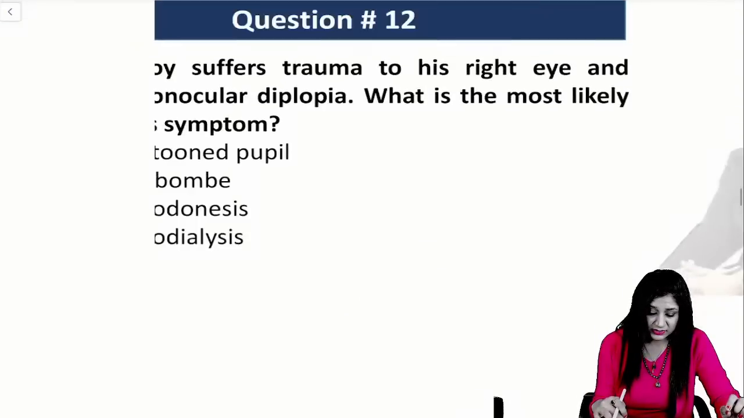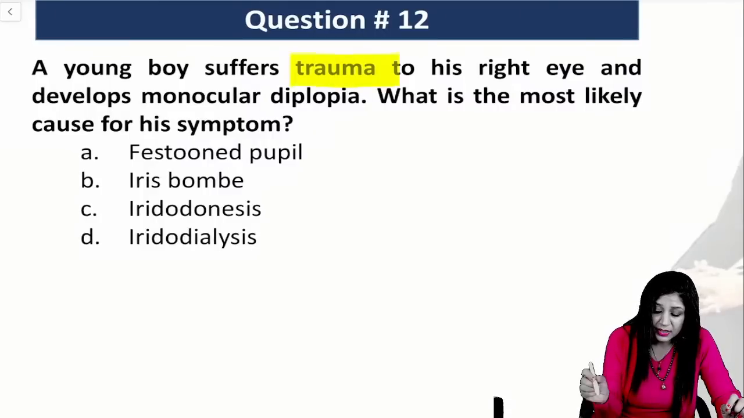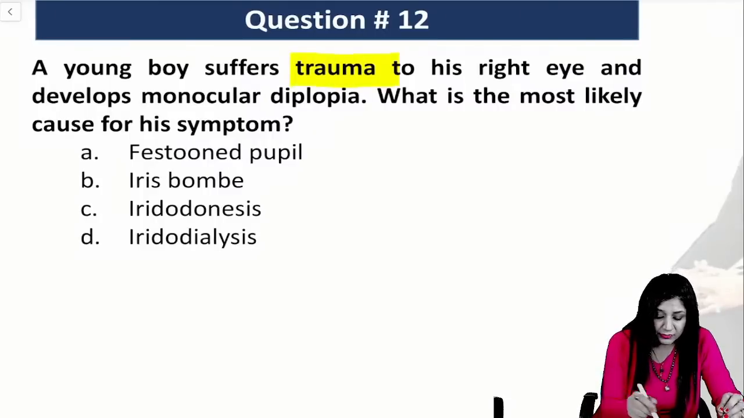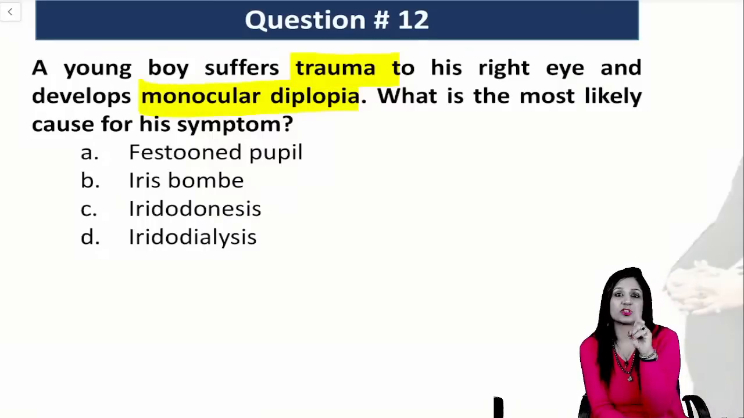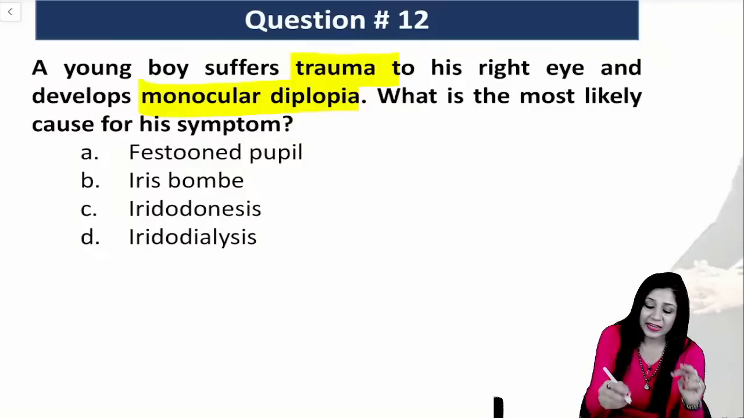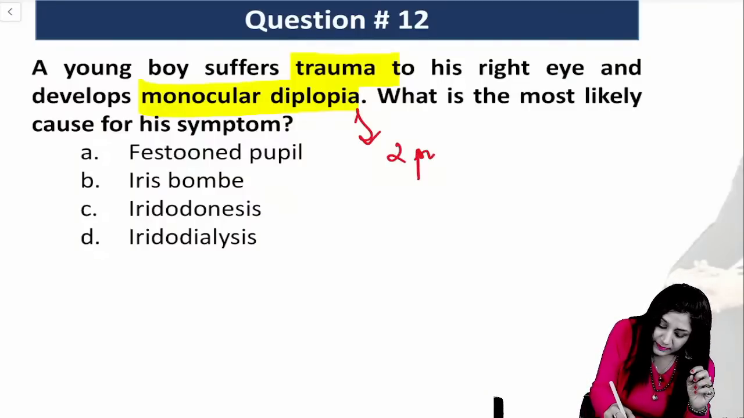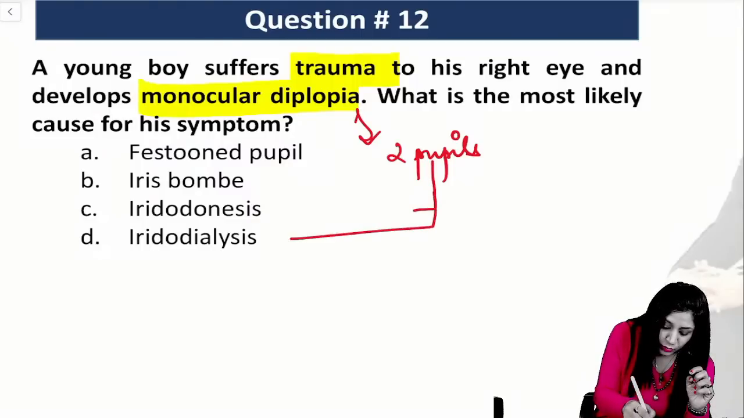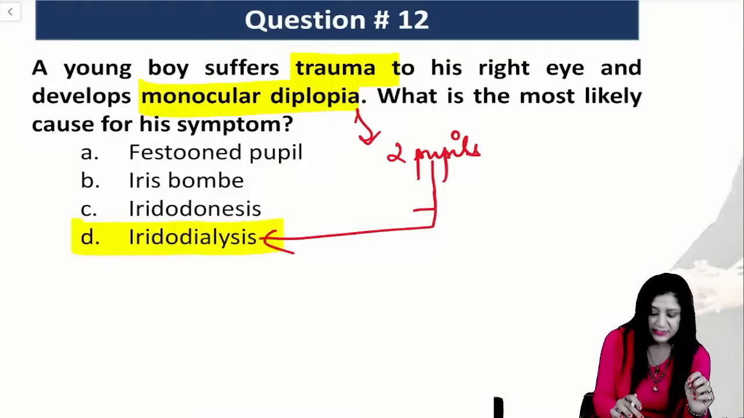Now coming to the half of the questions, your 12th question: a young boy is coming with trauma, and after the trauma we are having monocular diplopia. So in monocular diplopia, one eye has two images. One eye two images means that we are having two pupils, and two pupils are formed in cases of iridodialysis, and that is why the answer is iridodialysis.